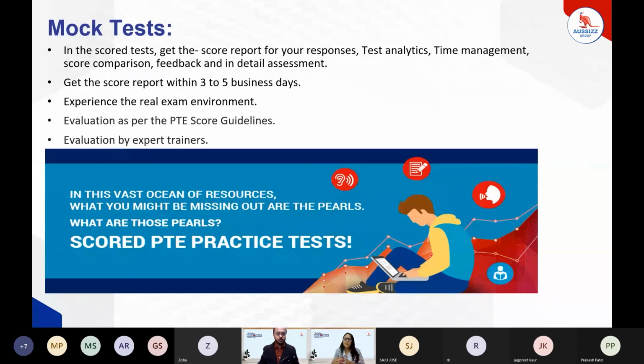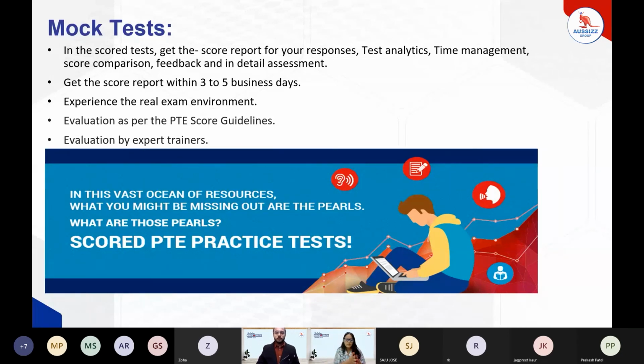We haven't discussed the low weighted tasks, but right now we have discussed the high scoring tasks. With a bit of detailed understanding of these 13 tasks, we can secure good scores. Once you have completed preparations at a base level, where you know how many questions are in each task, what the task requirement is, and you have done some practice from the free sample questions, then definitely go for the mock test. That must be your second or third phase of preparation.